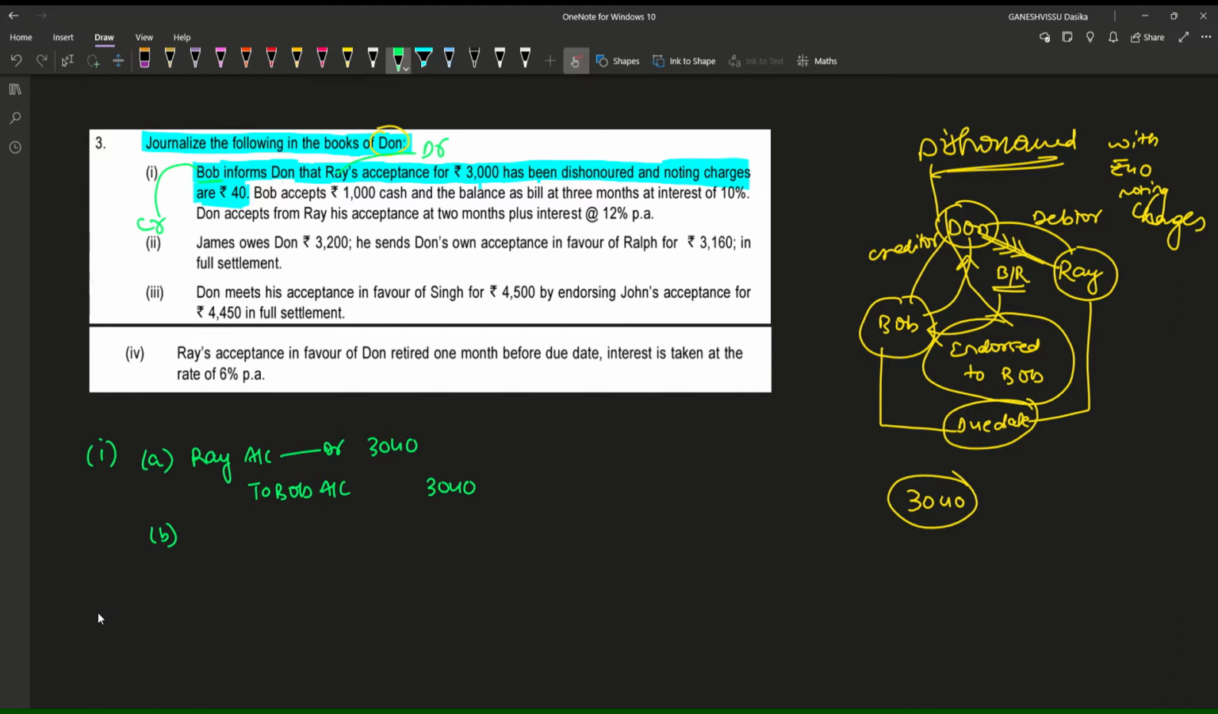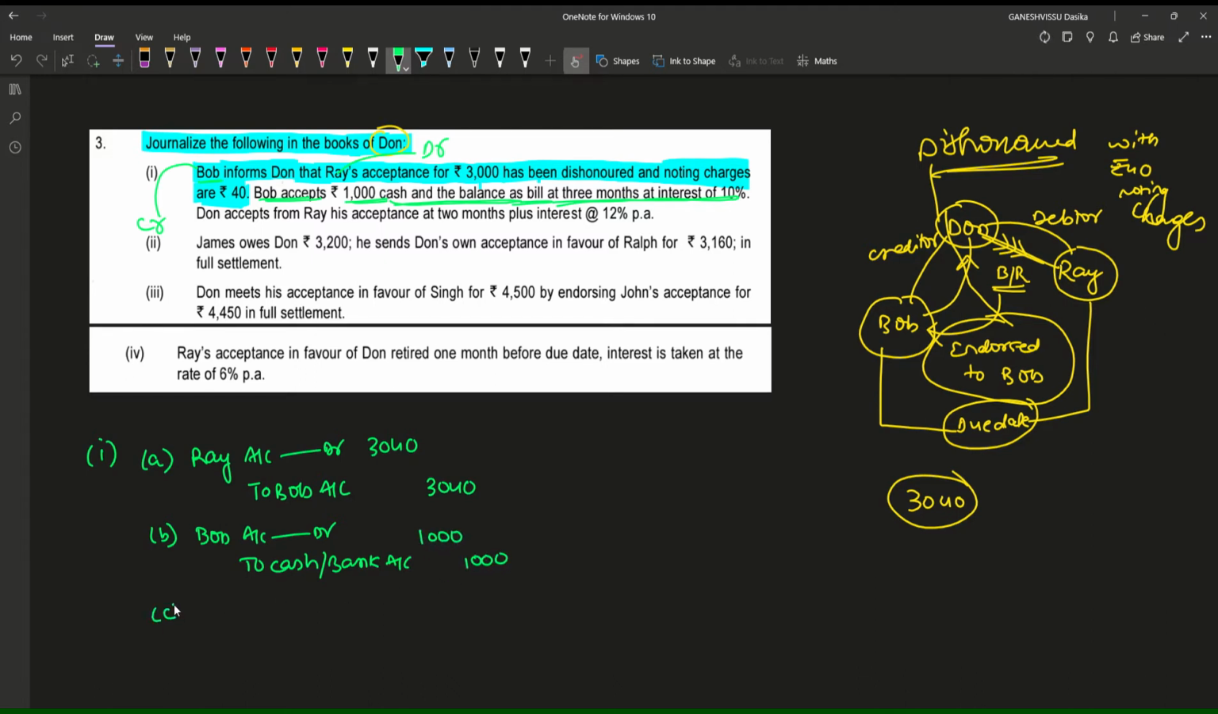Now let us go for the second entry. Bob accepts rupees 1000 cash and the balance as a bill at 3 months, interest at the rate of 10%. So the first amount is for cash or bank. Bob is accepting the cash, which means Dawn is paying the cash. Bob is the receiver, so Bob account debtor to cash or bank account, 1000 rupees.